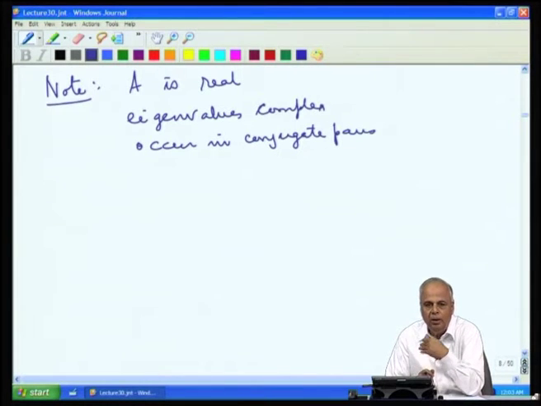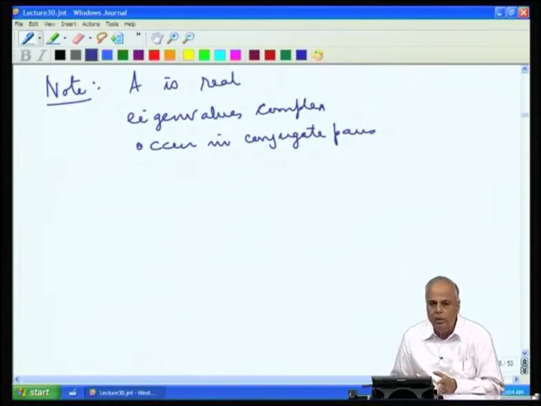In order to search for these eigenvalues, you construct the characteristic polynomial, which is the determinant of lambda I minus A. Then you go and find its roots, and including their multiplicities, they provide you with the n eigenvalues that you are seeking. Maybe these eigenvalues are complex, and if the matrix is real, and it has complex eigenvalues, they will have to occur in conjugate pairs.